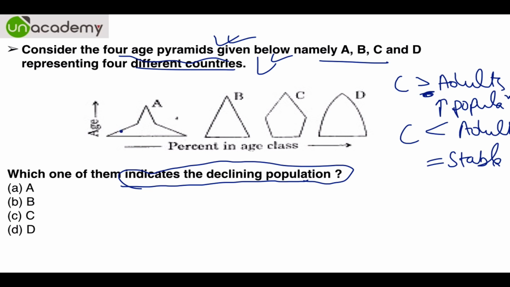So in this case, just see this area. Since the number of children in this age group is higher, since the age is less, so they are children, and they are adults as you go up. Since children are more, it is not declining.